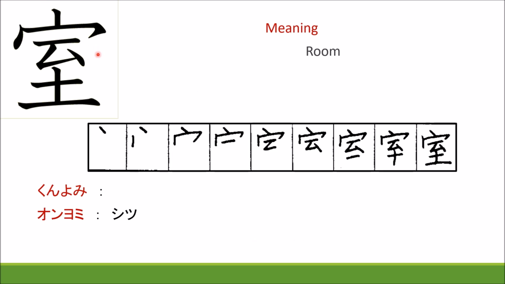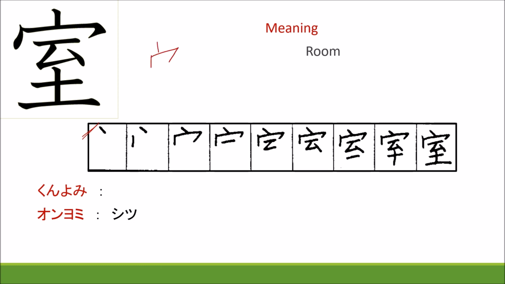This is again okanmuri, ichi, mu, chuchi. This is the chuchi kanji we already learned in N5. Mu, katakana mu. Okanmuri, ichi, mu, chuchi. The meaning of this kanji is room. Kunyomi, there is no kunyomi, and onyomi is shitsu. Kakikata, here the writing pattern is given. Please follow it. You can write 2-3 times.